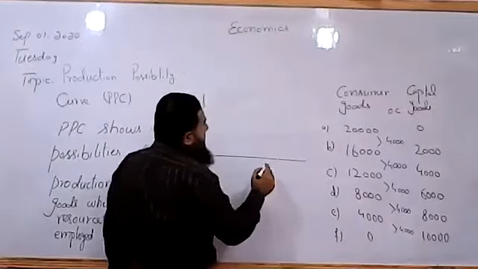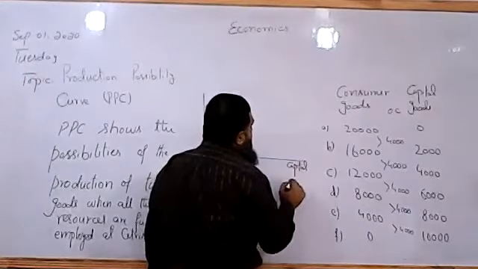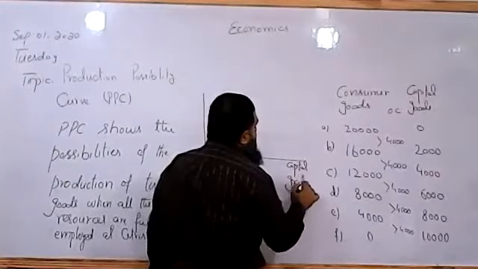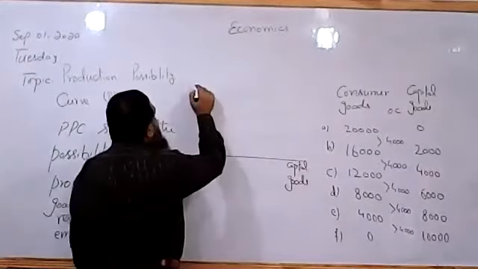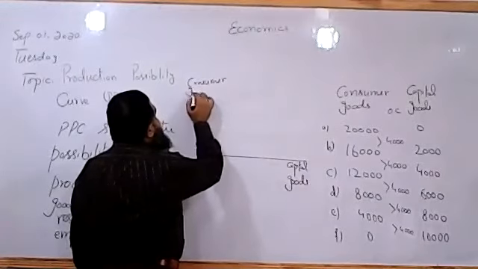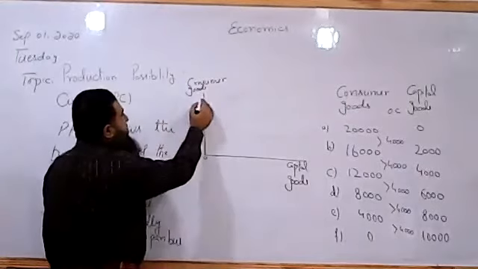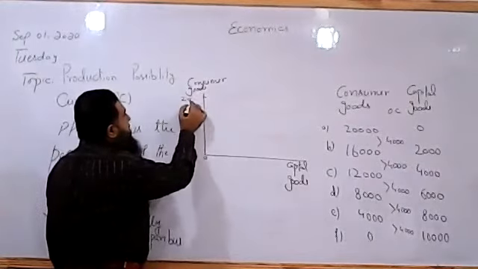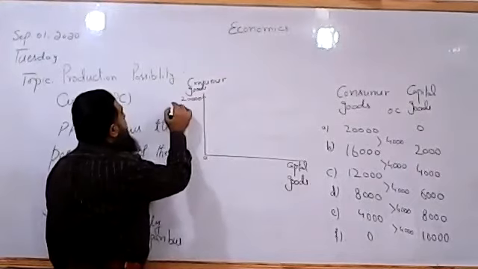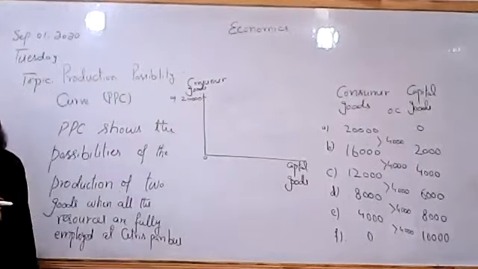Here I am taking the capital goods and here I am taking the consumer goods. When all the resources are employed to the production of consumer goods, this is the point A, where the economy has produced only the consumer goods.